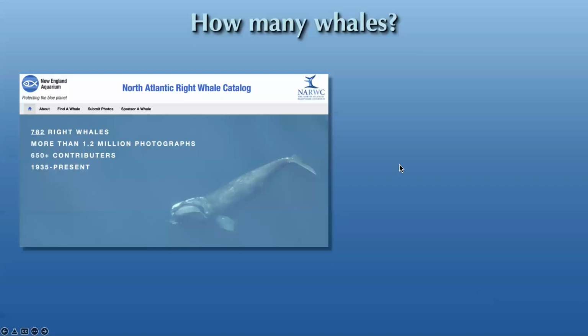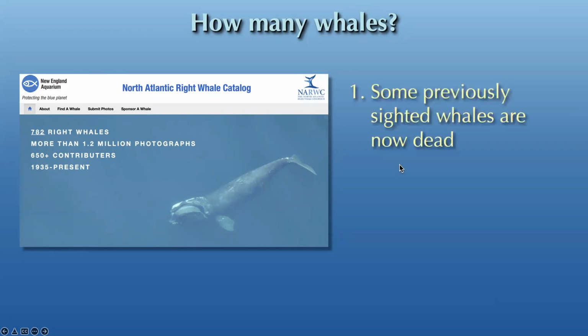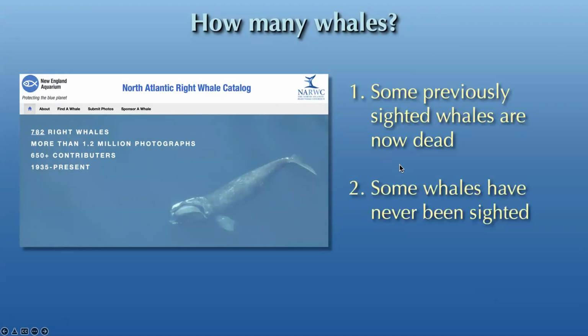What we're trying to do is to estimate the population size of the North Atlantic right whale, how many individuals are left. We're going to use the right whale catalog, but of course you can't just count up the number of individuals in the catalog and use that as the population size for two reasons. One is that some of the whales that were previously sighted are now dead, so we have additional whales in the catalog that are no longer alive. The second is that some whales that are now alive have never been sighted and are missing from the catalog. Turns out we can deal with both of these problems using statistical methods from paleontology.